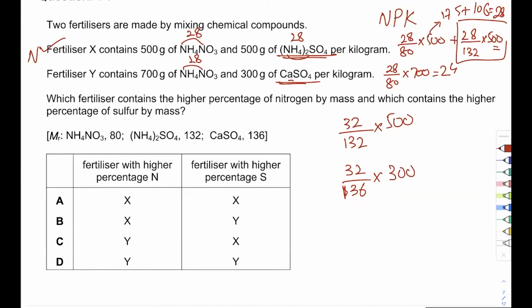So 32 divided by 132 times 500, that is 121. And 32 divided by 136 into 300, that is 70.6. What a shame. So this one, X is also providing more sulfur. So the answer is A. Okay, so we're done. काफी लंबा सवाल था easy.